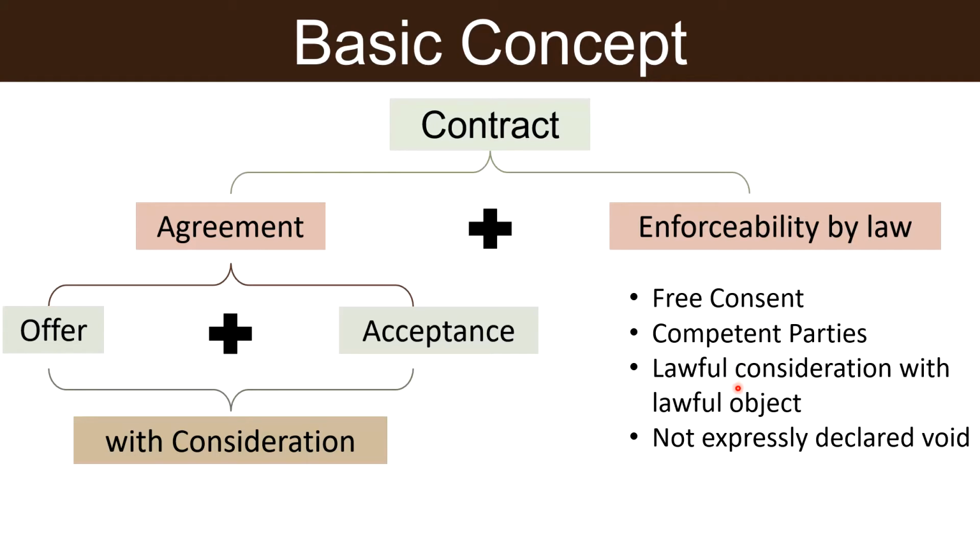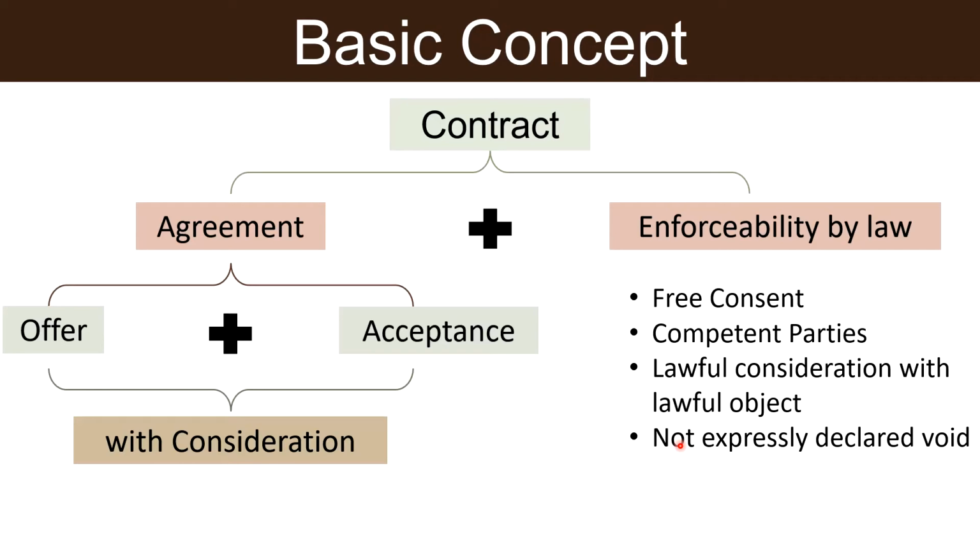Next, the consideration and object of the contract should be lawful. That is, the purpose for which the contract is created as well as the consideration which the parties are going to get should not be illegal or forbidden by law. Lastly, the contract should not be expressly declared void. We will understand this with an example. Suppose an adult agrees to not enter into a marriage in exchange for money. Such a contract is expressly declared void. Similarly, contracts in restraint of trade are also declared void.